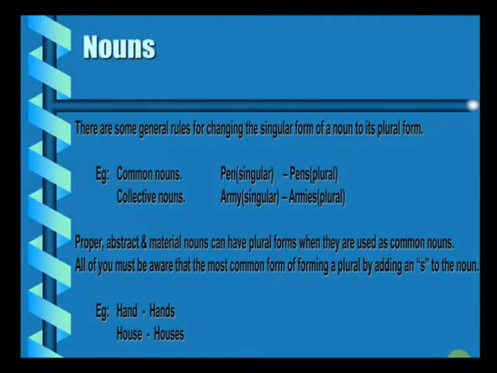Similarly, for collective nouns, we'll see what collective nouns are later. A collective noun is a group of things, a group of people, a group of entities which is referred to together as a single unit. So army here is a collective noun which is singular. You're referring to one army. If it has to be converted into plural form, since it is ending with y, anything that ends with y, you'll remove y and replace it with ies. So army becomes armies, that becomes plural.